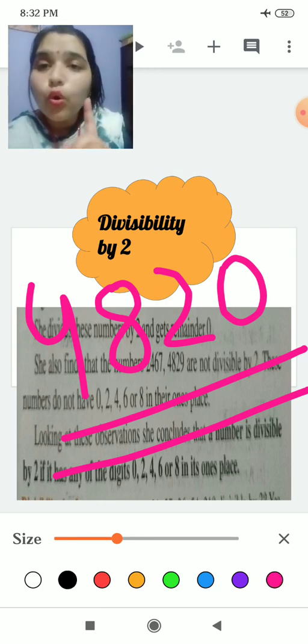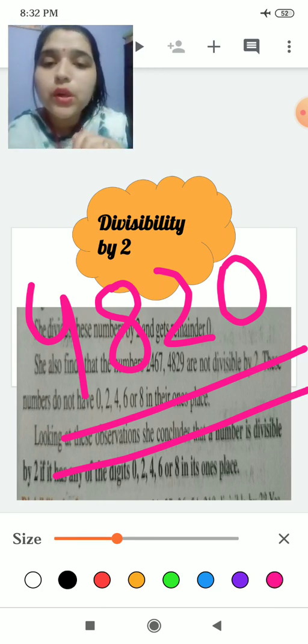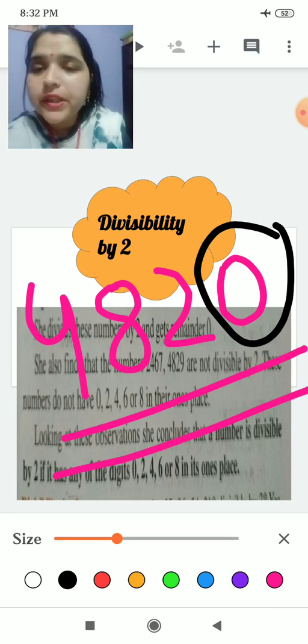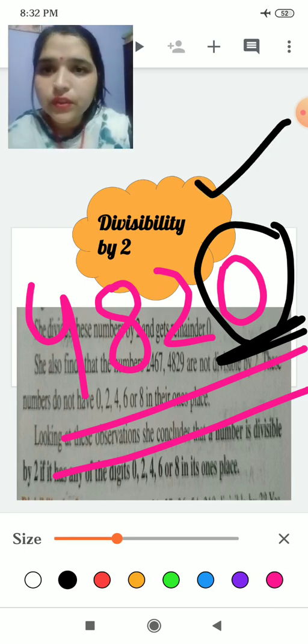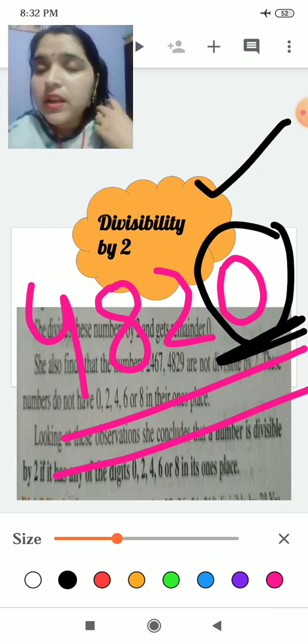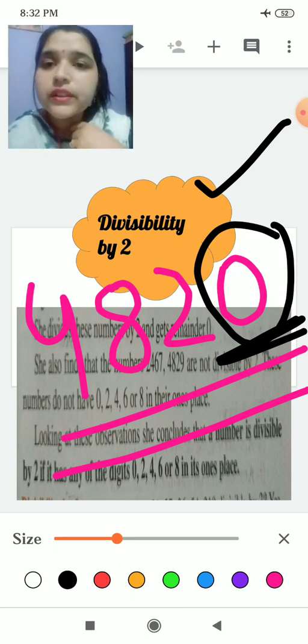This number holds for all three numbers, because for divisibility by 10, its ones place should contain 0. It is there, so the test is successful for 10.